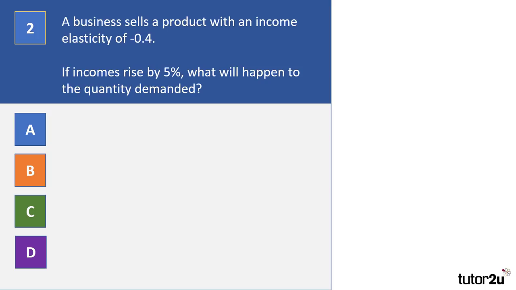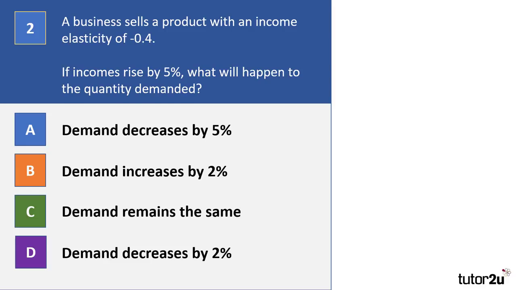Question 2. A business sells a product with an income elasticity of minus 0.4. If incomes rise by 5%, what will happen to the quantity demanded? So once again, here are your 4 choices. Please pause the video whilst you work this one out and then restart the video to see the correct answer.